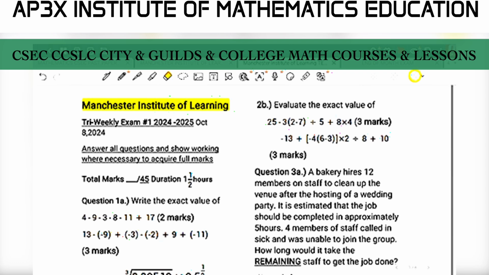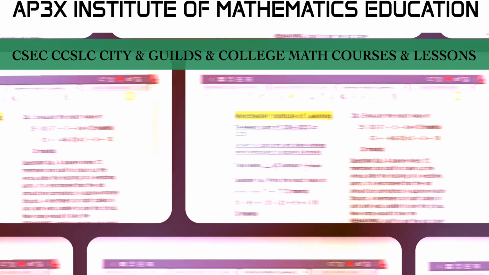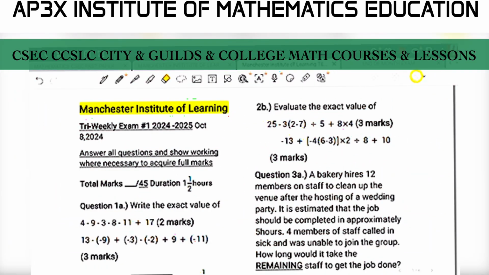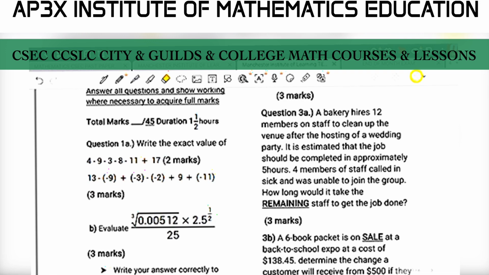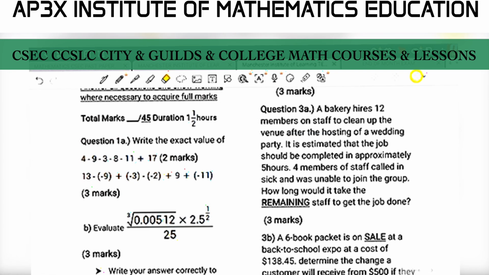So let's dive right on in here and get into the results and solutions for this paper. Now, in question number 1 here, we are asked to write the exact value of 4 minus 9 minus 3 minus 8 minus 11 plus 17, and you are awarded 2 points for that question. So let's skip to a blank page here. It is 4 minus 9 minus 3 minus 8.